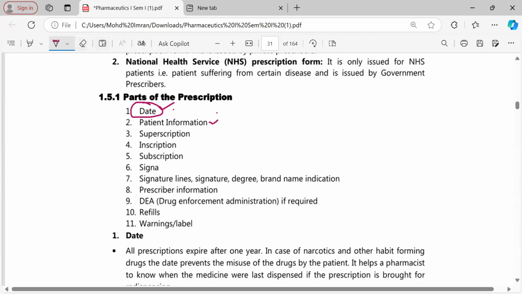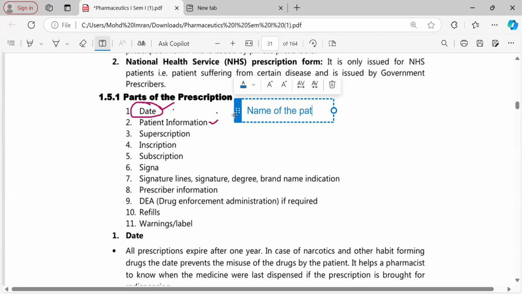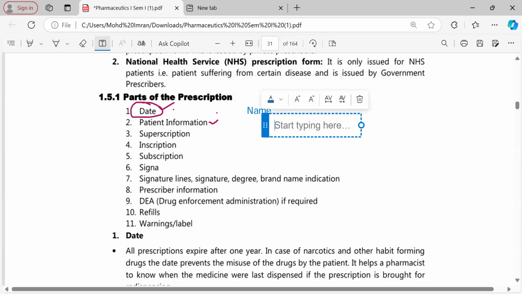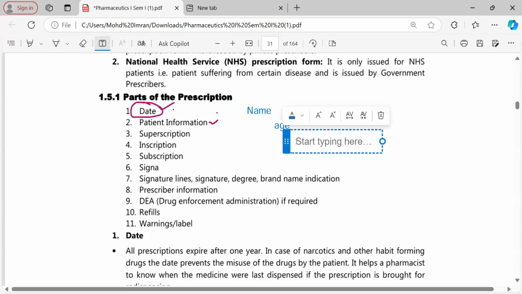Patient information: what should be given? The name of the patient, right? Then you should write the age of the patient. That's also very important. The gender of the patient is also very, very important.